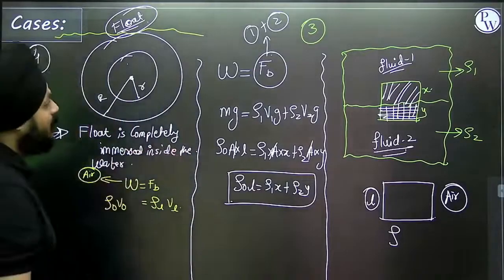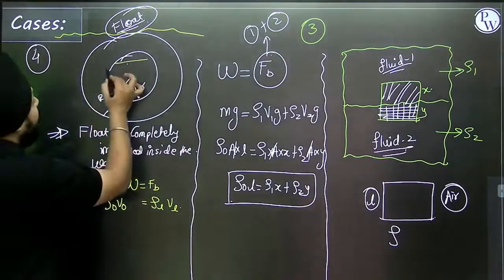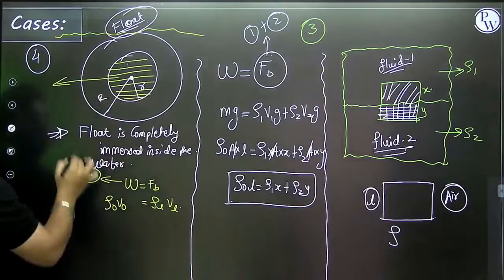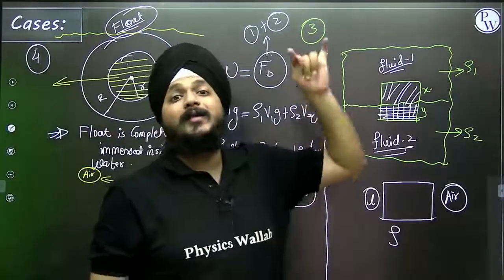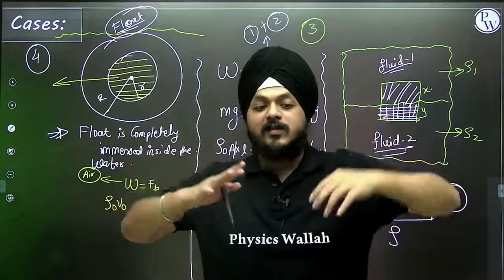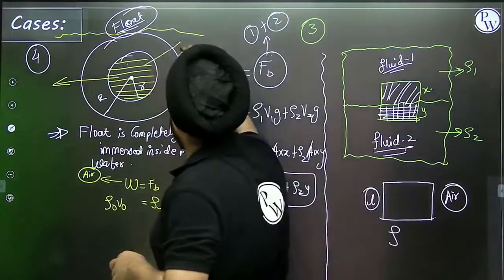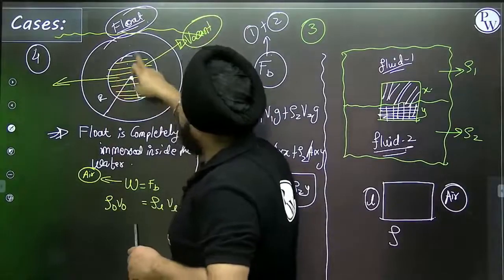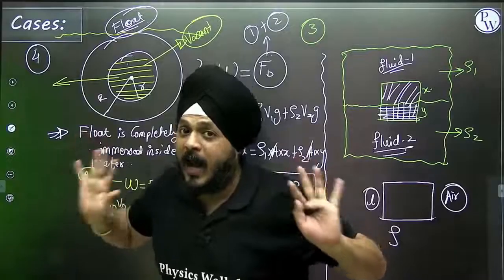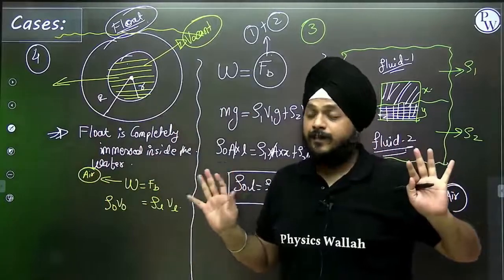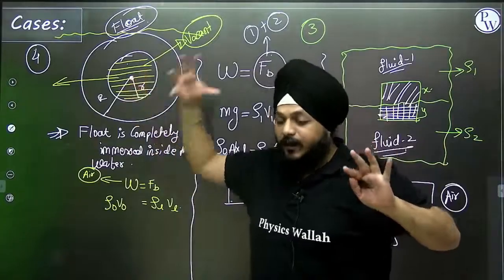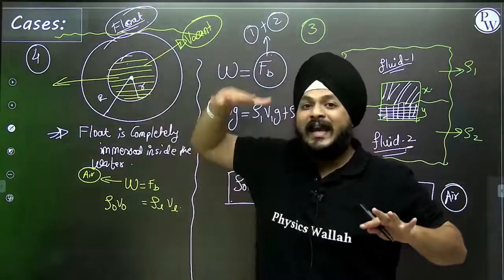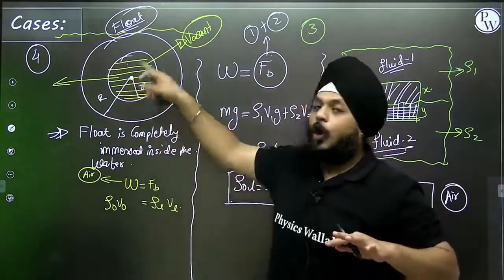If it is in air, then this much amount of mass will not be considered. This much part is hollow, it is vacant. Tube is a kind of 3D structure, right, but this much part is vacant. So whenever this tube is kept in the air, this place will not hold the mass. But when this float is entirely immersed inside the fluid, the water is getting displaced from this hollow space.